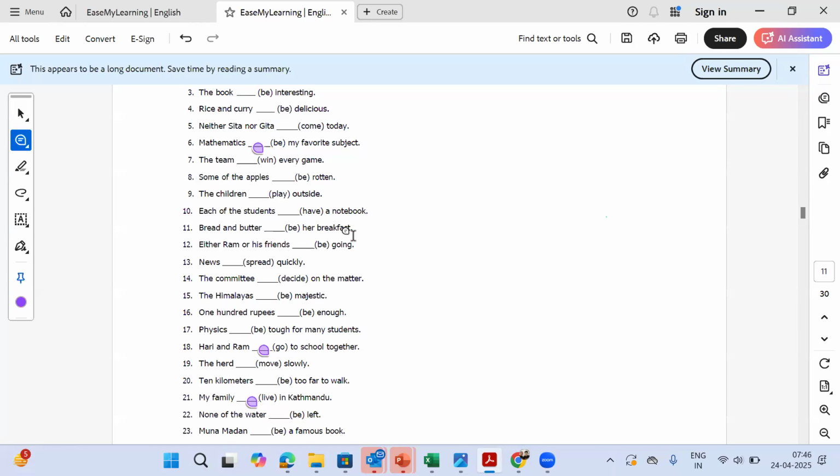Question number 8: Some of the apples dash rotten. So here also we are getting multiple answers.